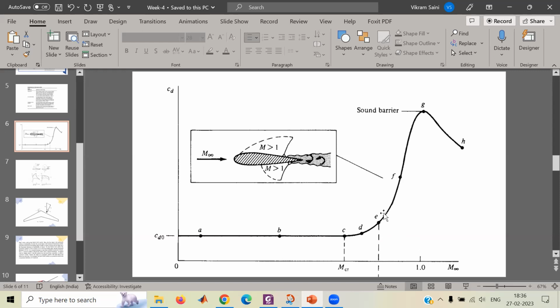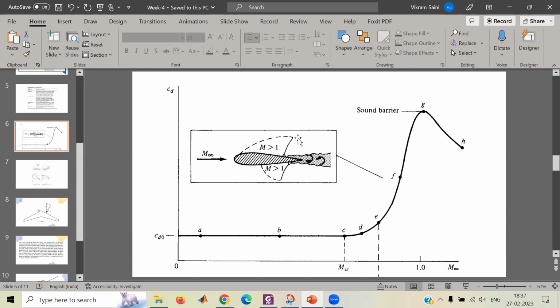How to define that number? I give you this curve, so you should be able to pull that number out of this graph. That is the question. Yes, sir, from the point E, sir, I can see. No, no, no. My question is, what is the definition of point E? Sir, it is the value of the Mach number at which drag is increasing exponentially. So from D onwards, still not, but from E onwards, drag is increasing very rapidly. No, that we can see qualitatively.